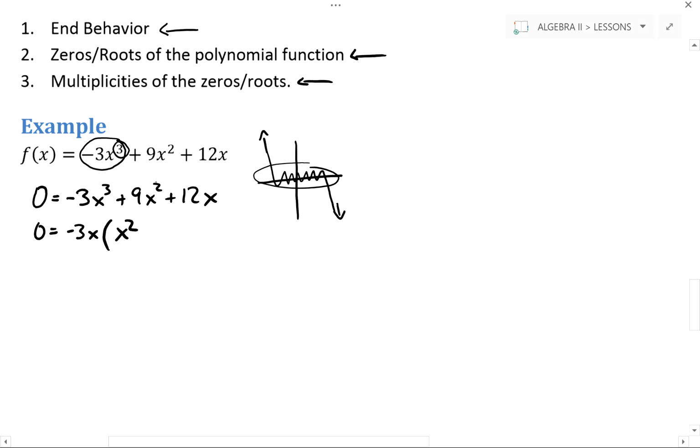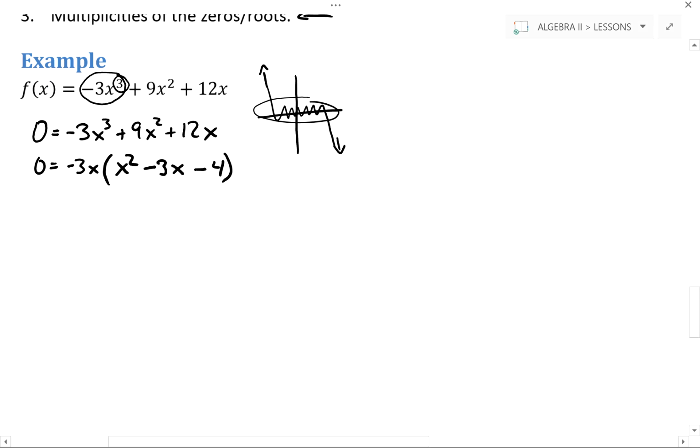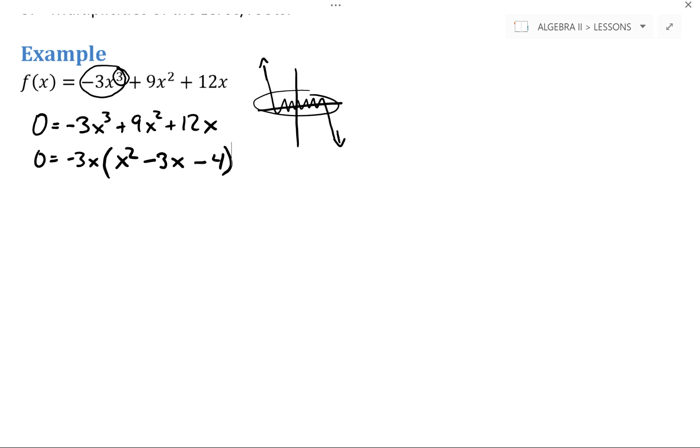Factoring negative 3x out of the second term, if I'm factoring a negative out of a positive, it ends up leaving a negative, so that's going to be negative 3x. And same here, it's going to be a negative 4 if I factor a negative 3x out of 12x. Great, so we've factored out our greatest common divisor of each term, the negative 3x. I'm now left with a quadratic in the parentheses. So I'm going to factor that real quickly.